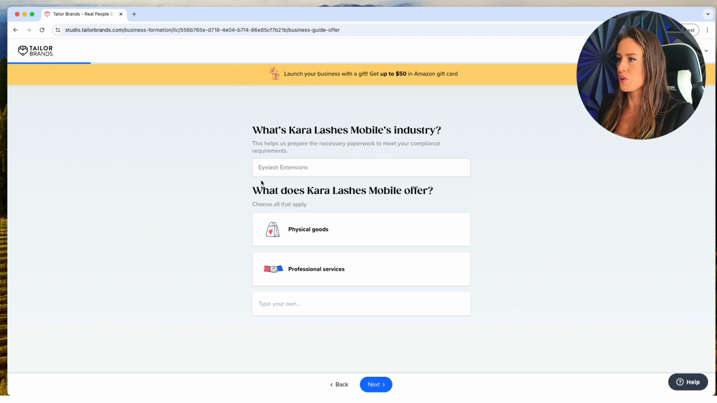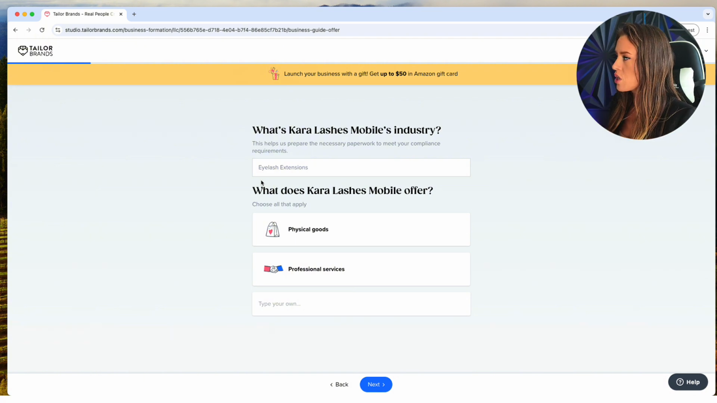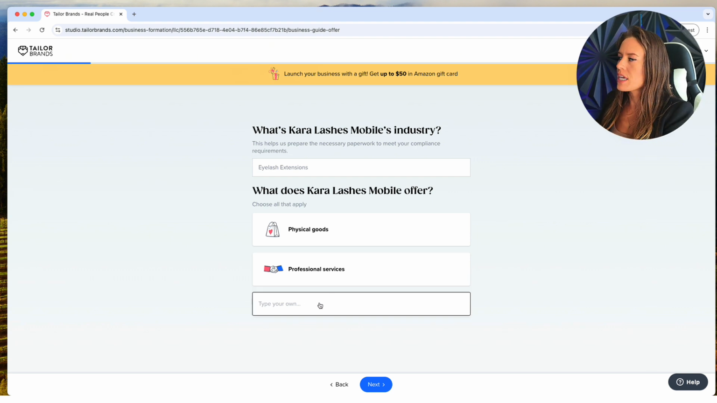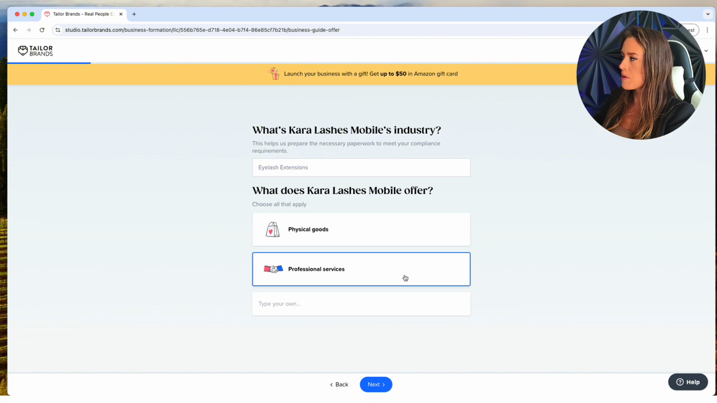And what is it that you're offering? So you're more than likely selling either a product, like some sort of physical good, or a professional service. If you're selling something that's not one of these two, you can type it here. But I really can't even think of something that doesn't fall into one of those categories. So you can select one or even both. Like I mentioned, I'm providing a service, so I'm going to select this option.